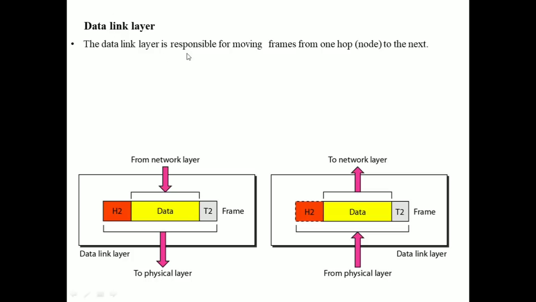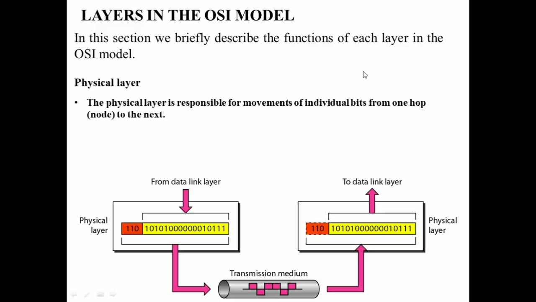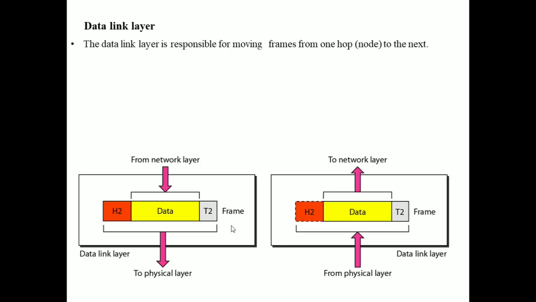The data link layer is responsible for moving the frames from one node to the next node. Do remember, in the physical layer we represent the data in the form of bits. In the data link layer we represent the data in the form of frames. Here in the data link layer, the data is represented in the form of a frame. A frame consists of a header part, data part and trailer part.